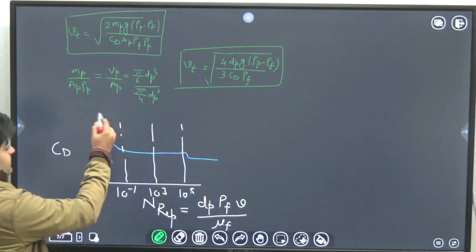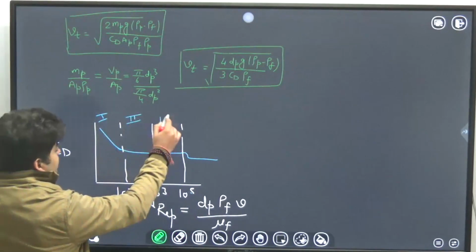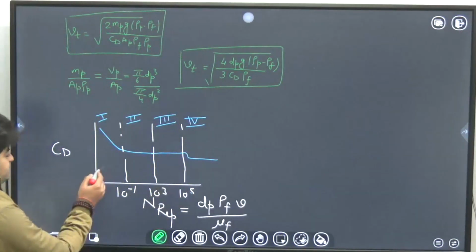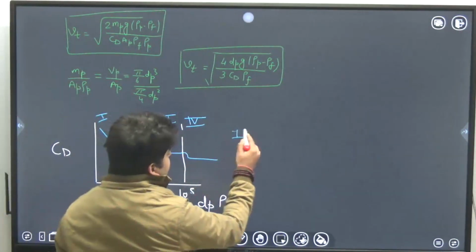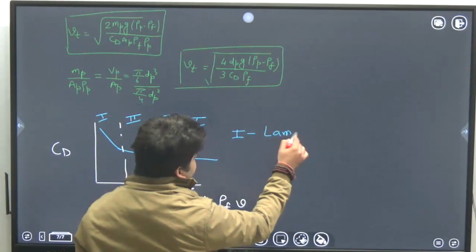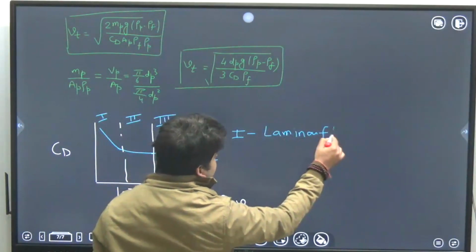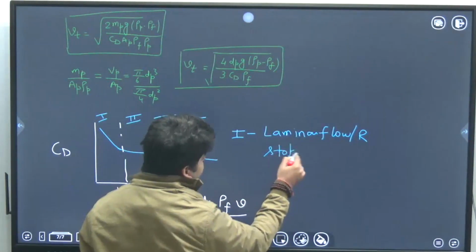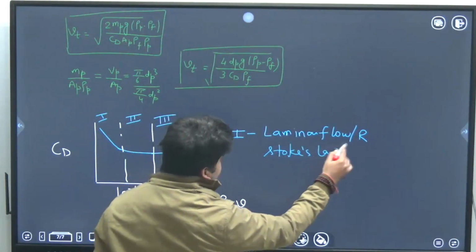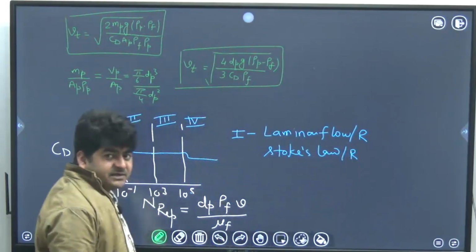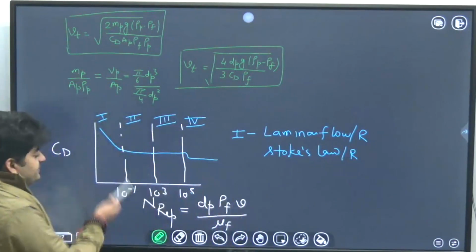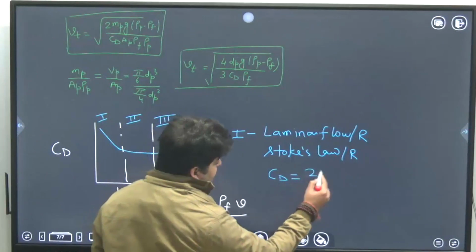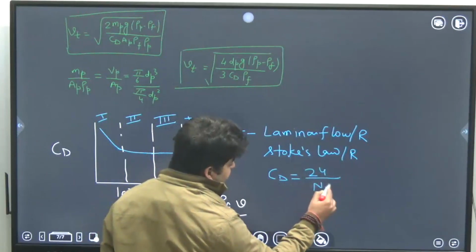This is first regime, second regime, third regime, fourth regime. First regime, also known as laminar flow regime, also known as Stokes flow regime or low Reynolds number regime. Here you can see CD is inversely proportional to particle Reynolds number, and that is CD is equal to 24 upon NREP.